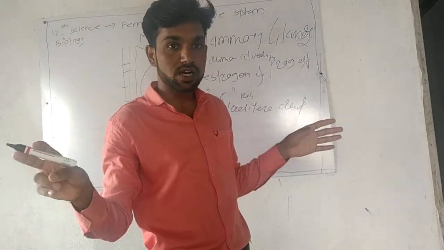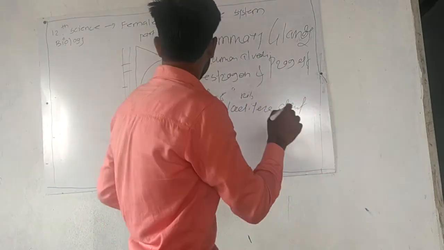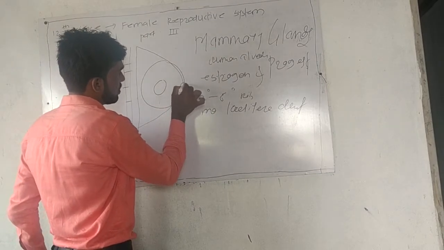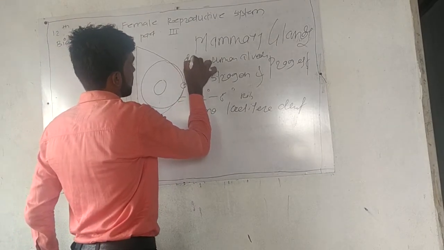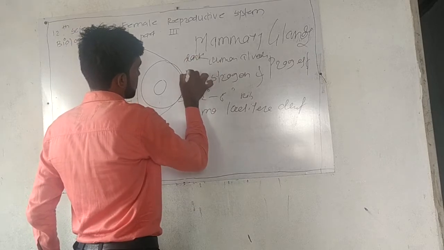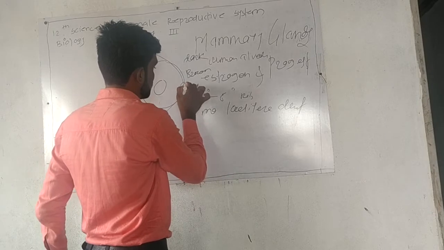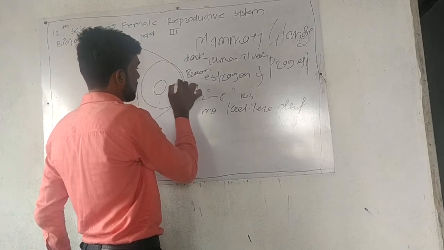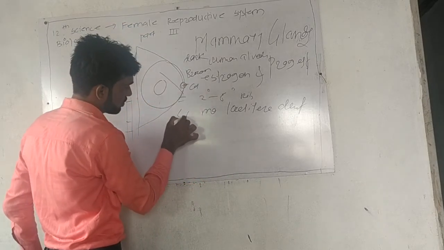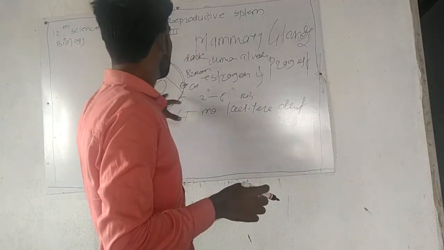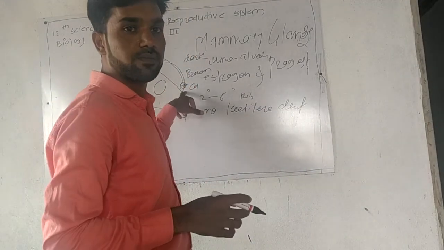All the lactiferous tubules are situated near the nipple, which is dark brown in color. Here is a nipple which is a dark brown color. So the lactiferous tubules transfer the milk from the alveoli to here.